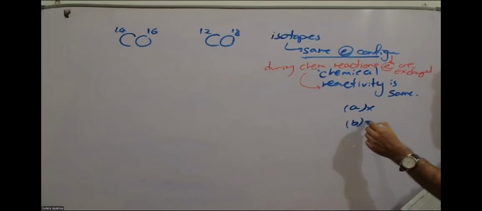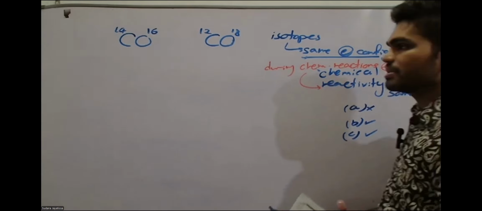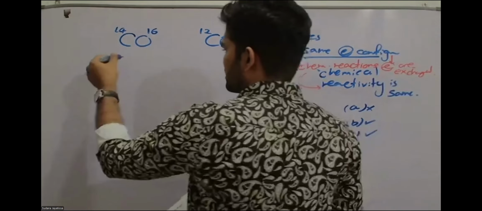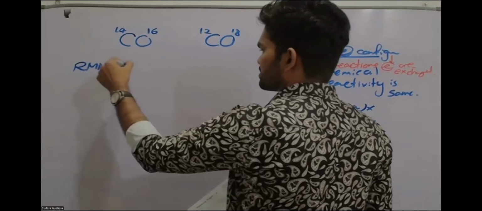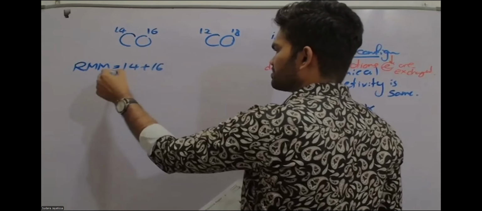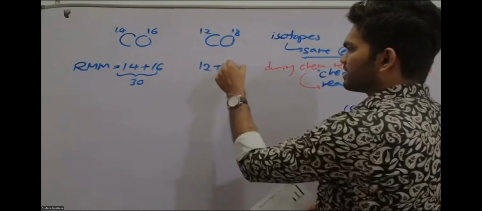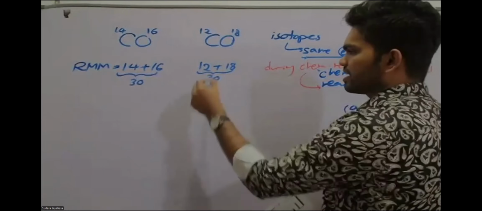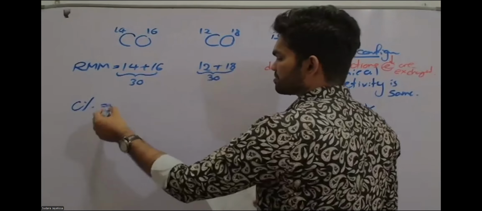But if you go to B and C, which is telling about the carbon and oxygen percentage, they will be significantly different. So you can find the relative molecular mass. Last week also we did the same thing. It is 30. For this also, you can see it is 30. Understood? So if you want the carbon percentage, how do you get it?